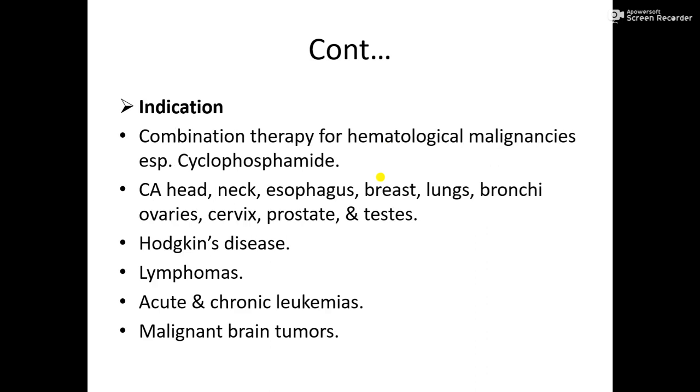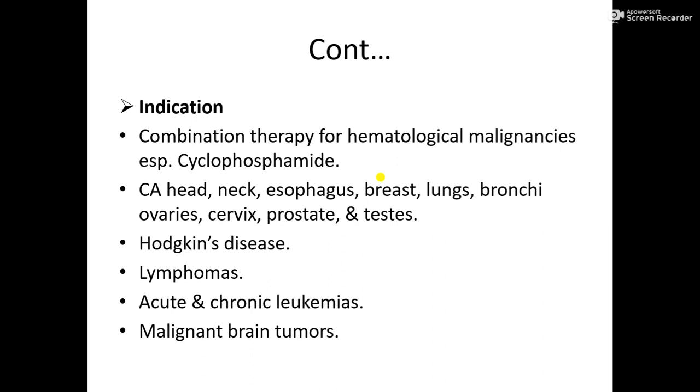Now let's come to the clinical uses, what the drug does to the body. The clinical uses are part of pharmacodynamics, not pharmacokinetics, because in pharmacokinetics we usually study the metabolism, absorption and elimination of the drug. Clinically these agents are used in combination therapy, especially for hematological malignancy, especially cyclophosphamide.